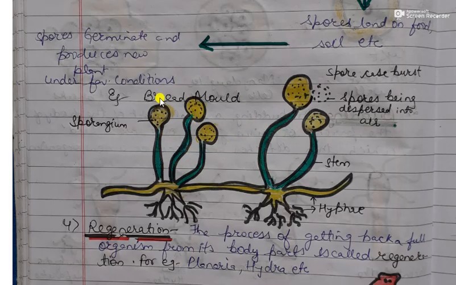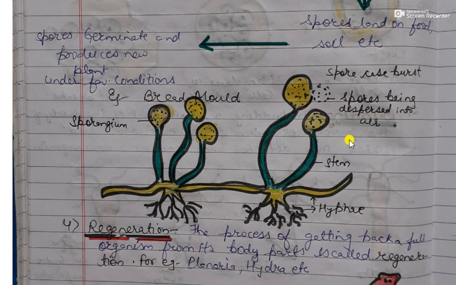Now here is the diagram of the bread mold. The spores produced by this parent plant are enclosed in the sporangium. This is the sporangium containing a large number of spores. When the spore case bursts, these spores are dispersed into the air, and after some time they will land on some food material or soil, and when they land on food material and soil under favorable conditions, they germinate to produce a new plant.